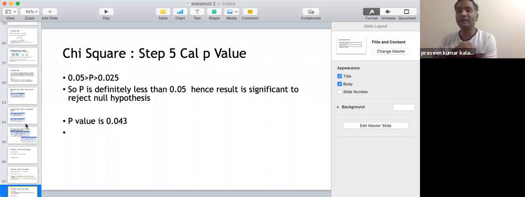My expectation is that gender would not play any role in holiday decision, but it is far away from my expectation. That means I can say gender is playing a role. Okay. So that's how you could view this particular p-value.